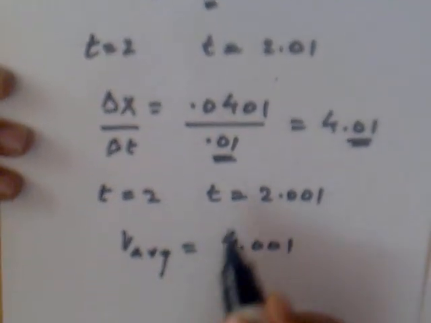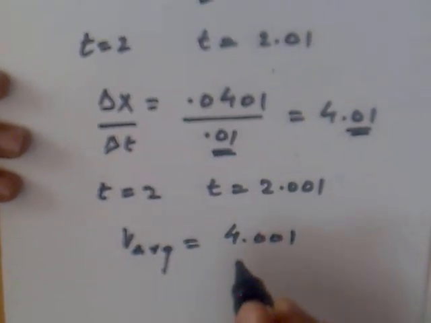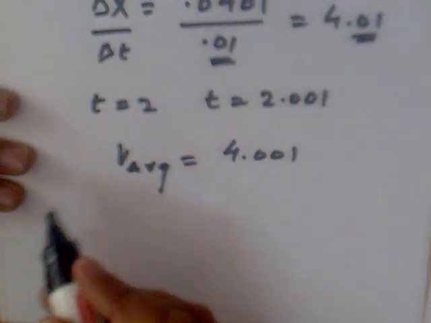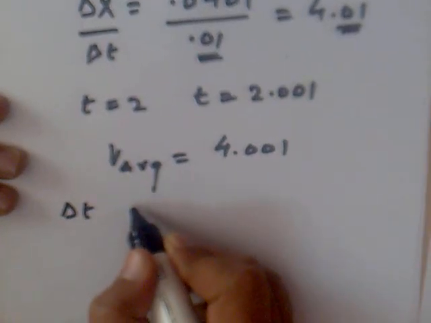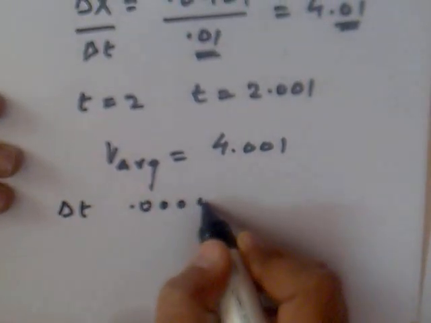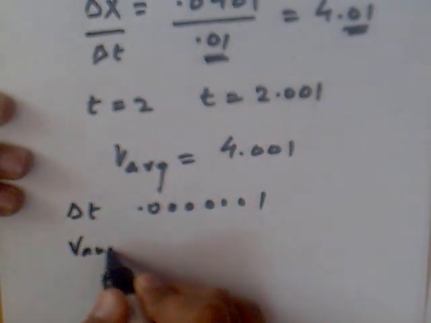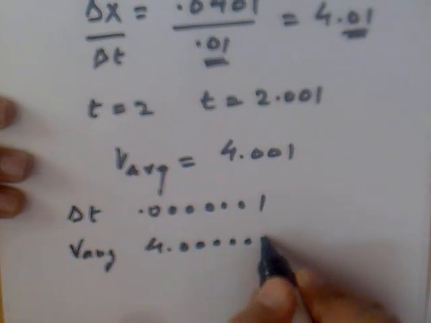If delta t is 0.001, we get average velocity 4.001. We can say mentally, without any calculation, that if delta t is 0.0000001, the average velocity is equal to 4.0000001.